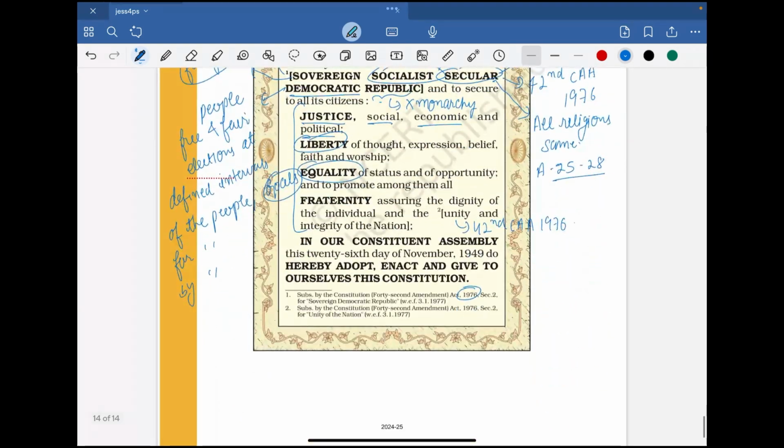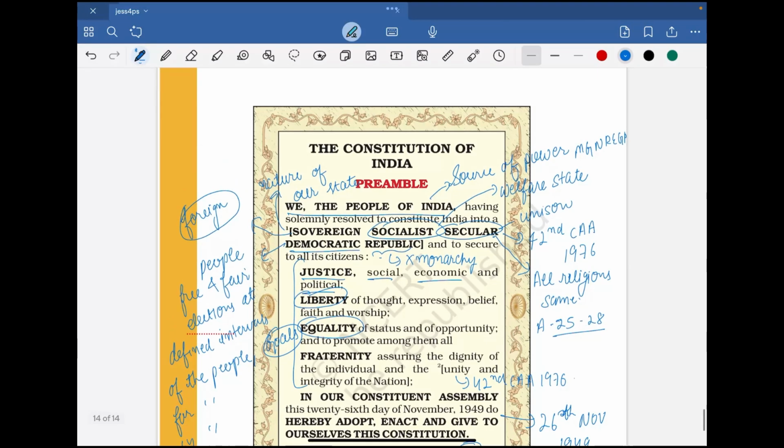And then in our Constituent Assembly, this 26th day of November 1949, do hereby adopt, enact, and give to ourselves this constitution. So this was 26th November 1949. But we all know when this whole constitution came into effect. That was when we celebrate our Republic Day, and the first Republic Day was 26th January 1950. So this is the preamble of the Indian Constitution.